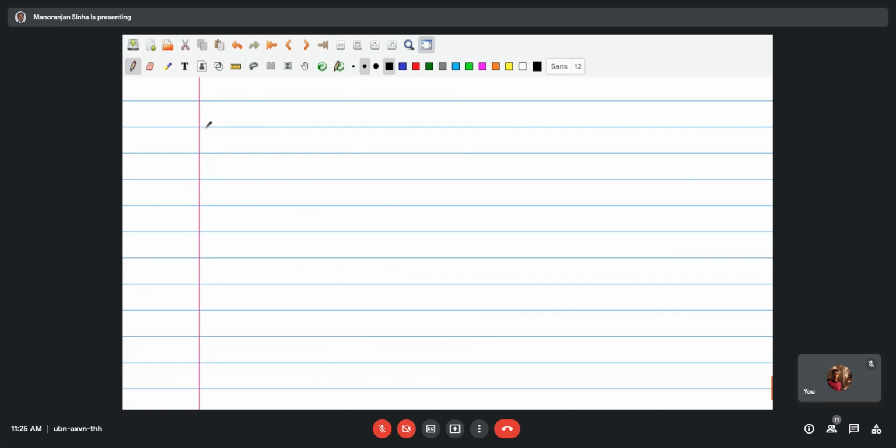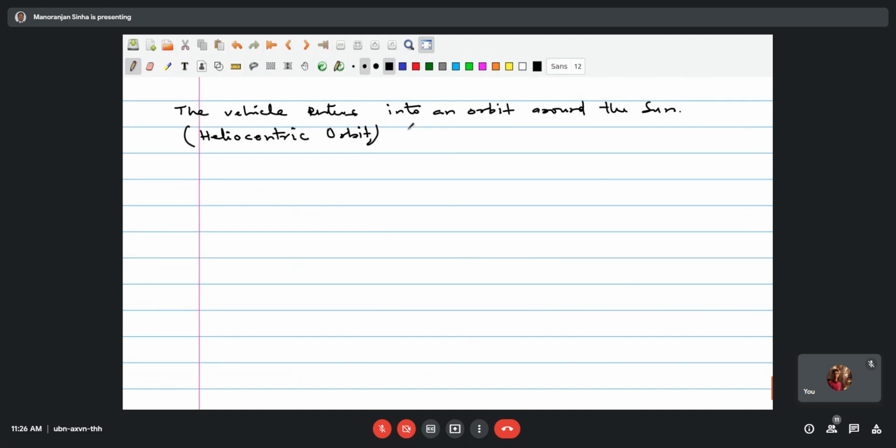So referring to the previous figure, if you have drawn on the paper, the vehicle enters around the sun, which is the heliocentric orbit, at the boundary of SOI, the sphere of influence, where the psi quantity we have already calculated.